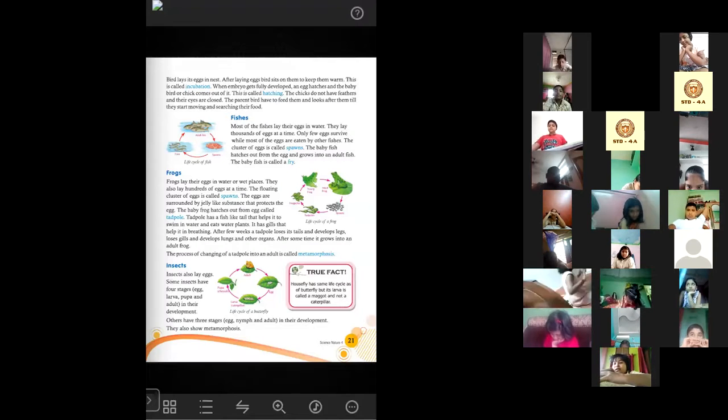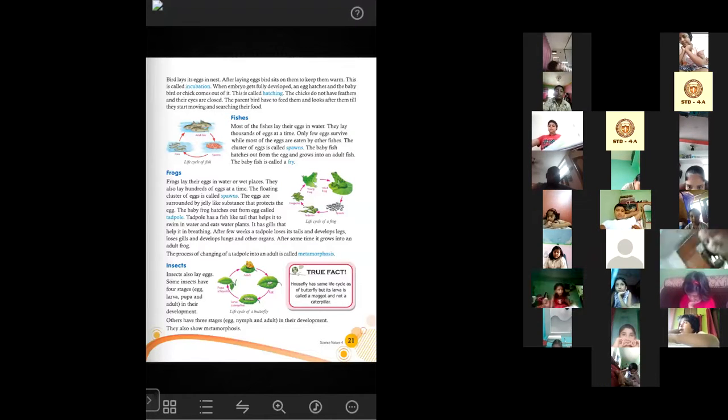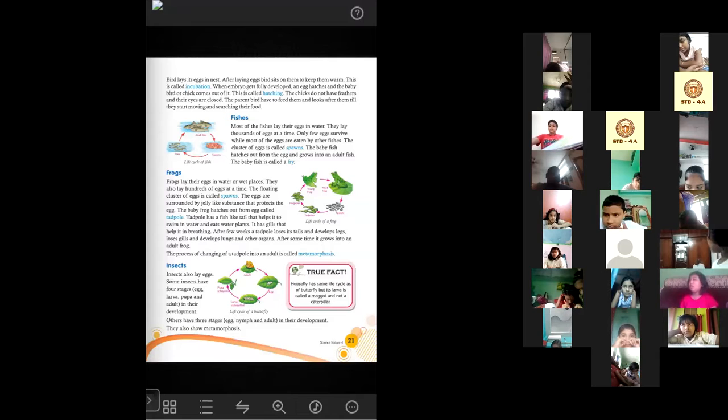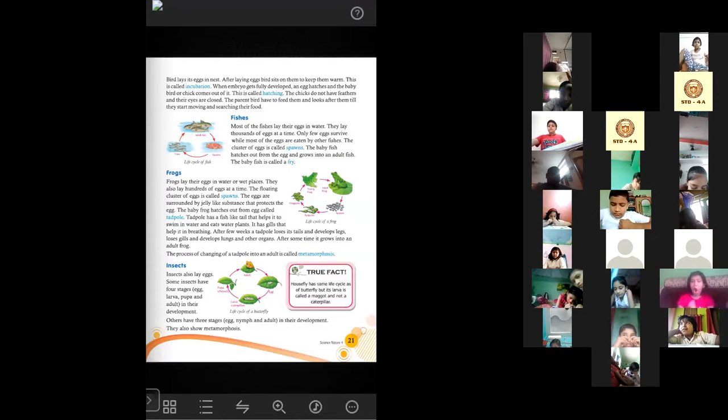After a few weeks, a tadpole loses its tail and develops legs, loses gills also, and develops lungs. Lungs are needed to breathe in air, right? So this is why when the tadpole becomes a young frog or an adult frog, it gradually develops lungs and gradually loses its tail. It develops legs and lungs, because legs and lungs are needed to live on land, whereas gills and tails are needed to live in water.